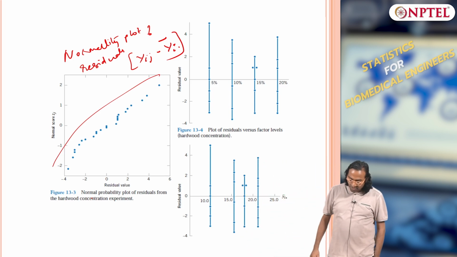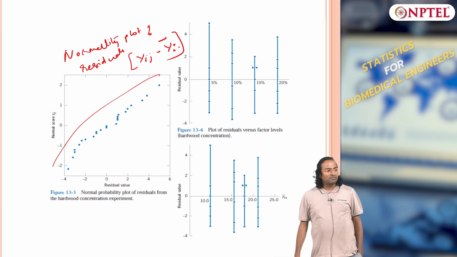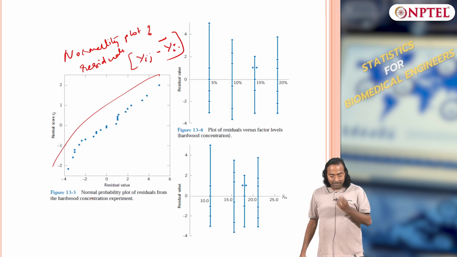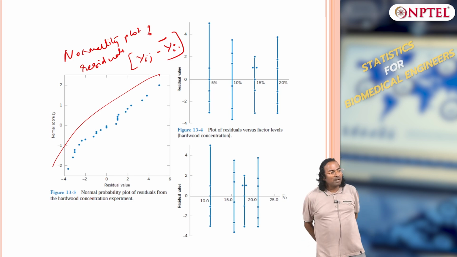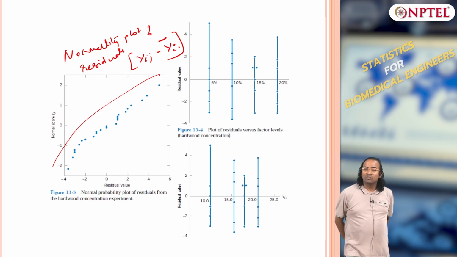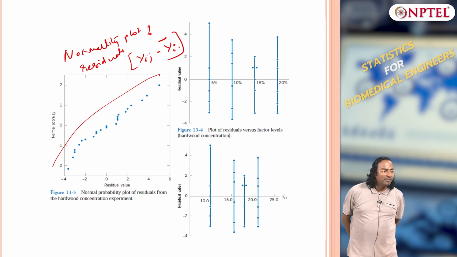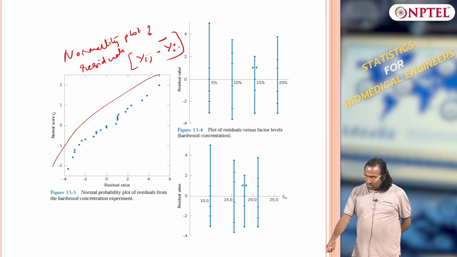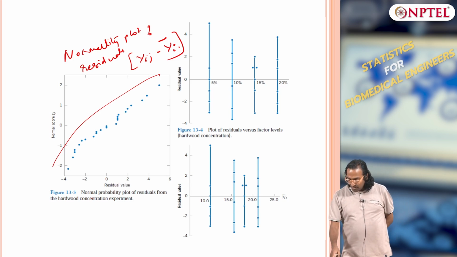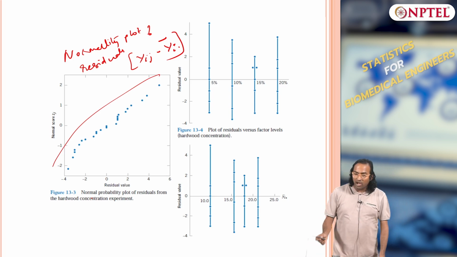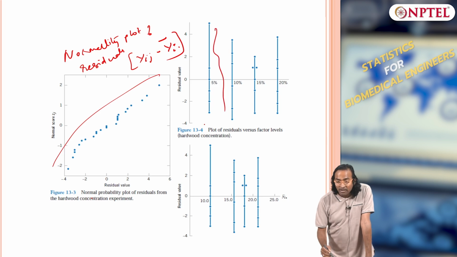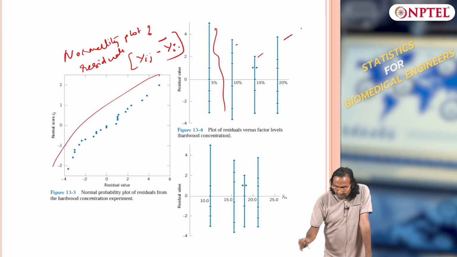Then what other assumption have you made? All of them have almost equal variances. So for each treatment I can plot the variance. Look at this, this is my plot of residuals for treatment 1, treatment 2, treatment 3, treatment 4.